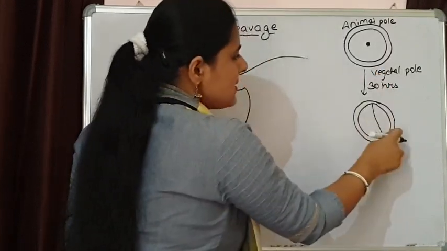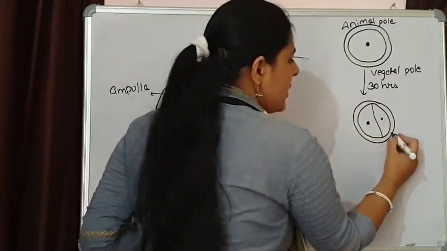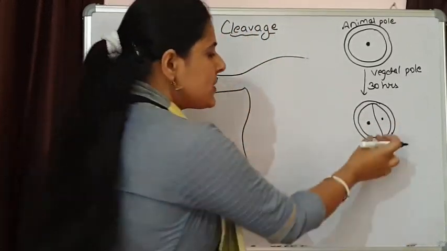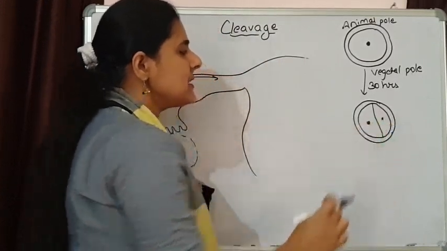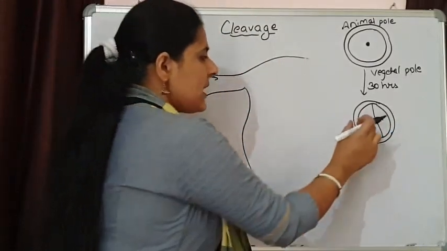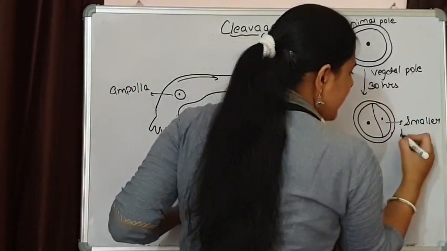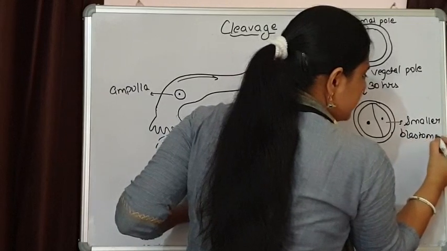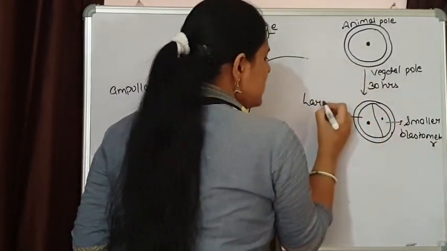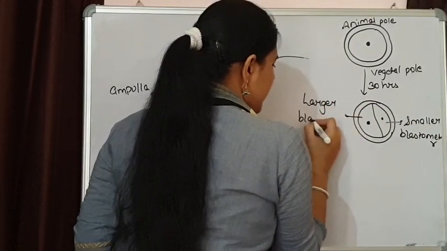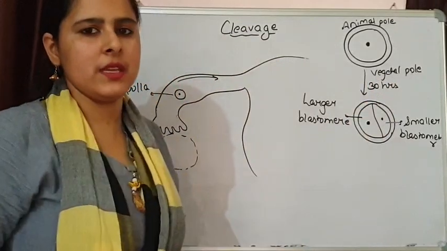This division is unequal. Two cells are formed, known as blastomeres, and they are of unequal size. One cell is of smaller size, known as the smaller blastomere, and the other is of larger size, known as the larger blastomere. This is how the first division takes place.